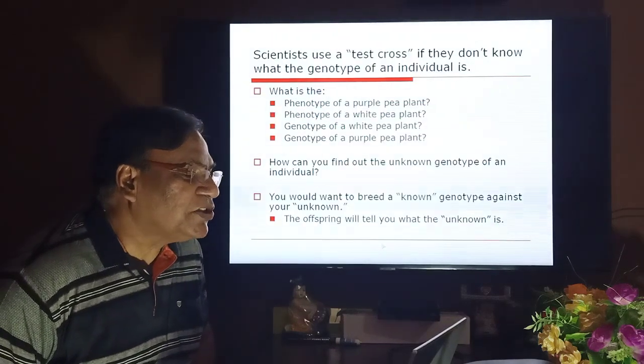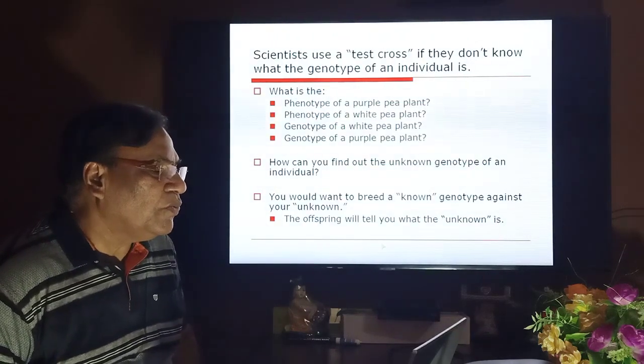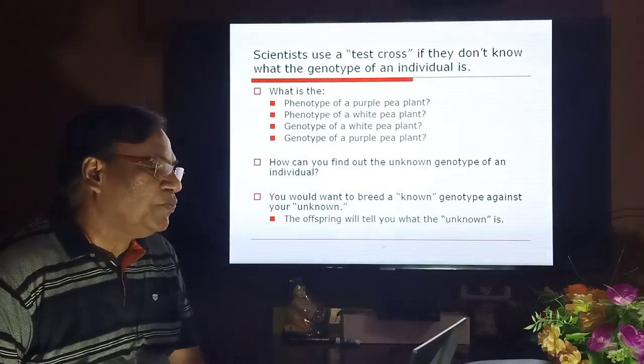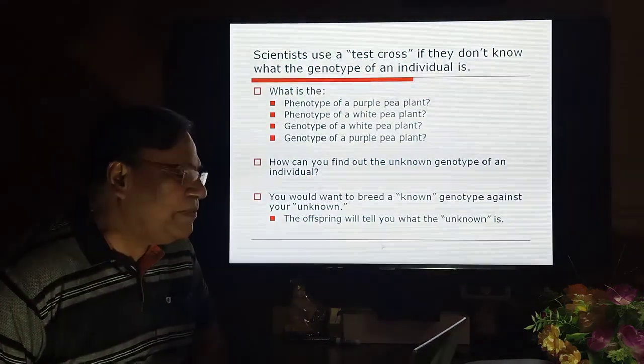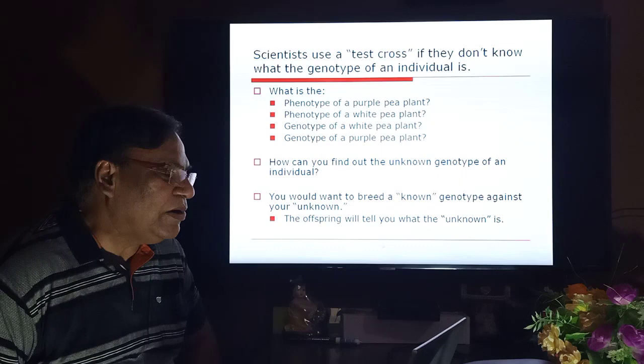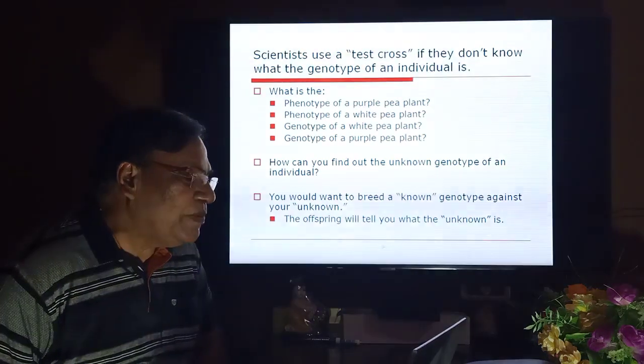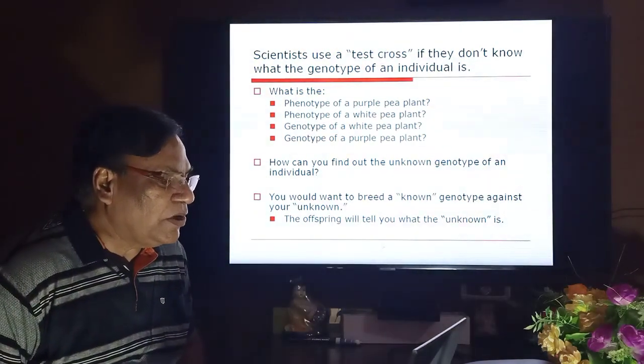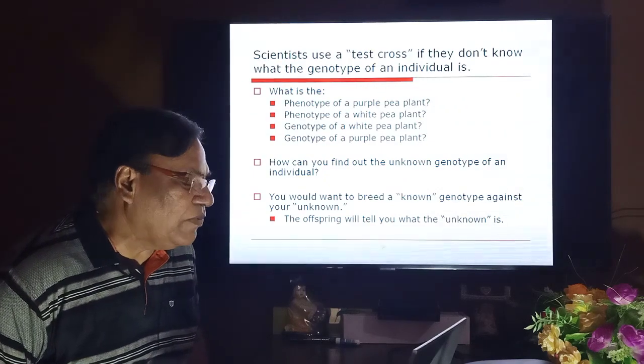Now scientists use a test cross if they don't know what the genotype of an individual is. What is the phenotype of a purple pea plant, the phenotype of a white pea plant, the genotype of a white pea plant, the genotype of a purple pea plant? How can you find out the unknown genotype of an individual?